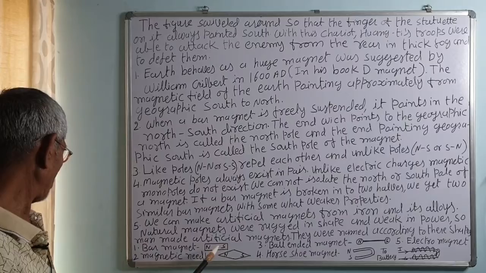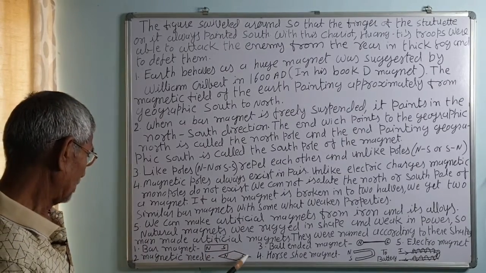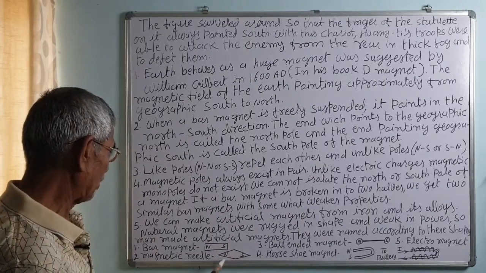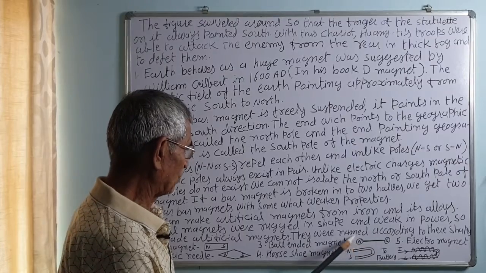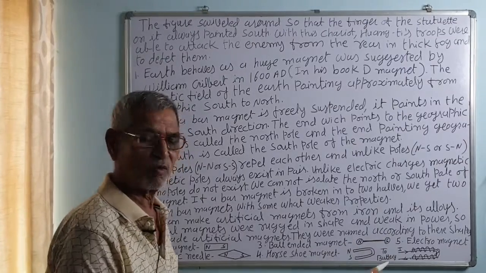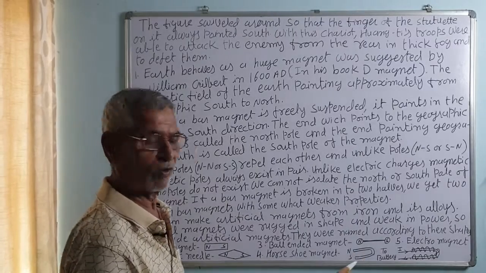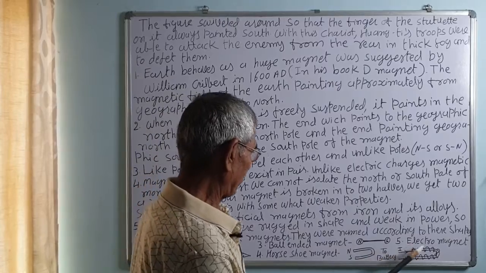It has two poles, north pole and south pole. A magnetic needle, a small needle that we sometimes call a compass needle, is like this shape. The ball-ended magnet is a rod having ball-shaped ends. The horseshoe magnet has the shape of a horseshoe. Correct?